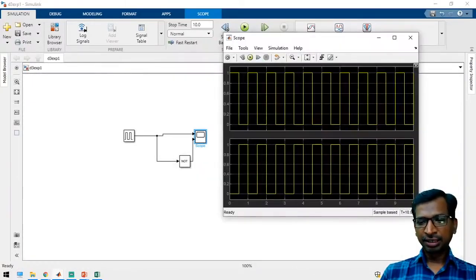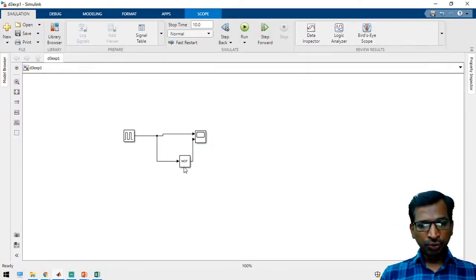Yeah, see here, the output is the inverted one. So this is the input of the pulse. Similarly, this is the output of the pulse. So now we have inverted the same pulses. And similarly, if you want to do the AND gate operation, see,